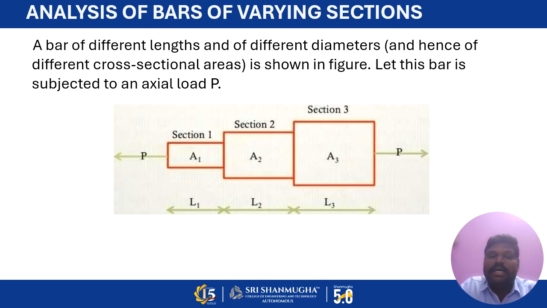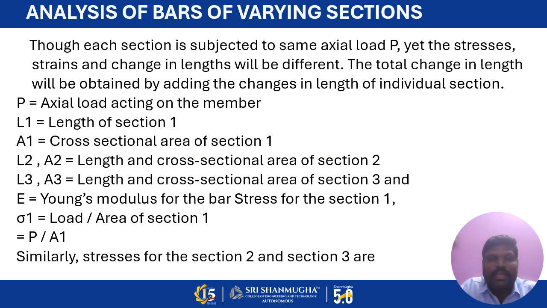Then let me go with the analysis of bars with varying cross section. We have different lengths, different diameters and cross-sectional areas of the bar, attached as a single bar. When we apply a load on this bar, how will the elongation be? Here P is the load acting at the end of the cross section, L1 and A1 are the length and area of section 1, L2 and A2 are the length and cross-sectional area of section 2, and L3, A3 for section 3.